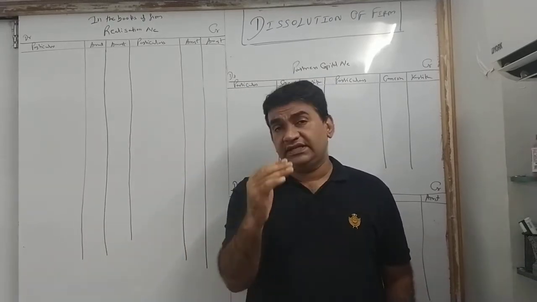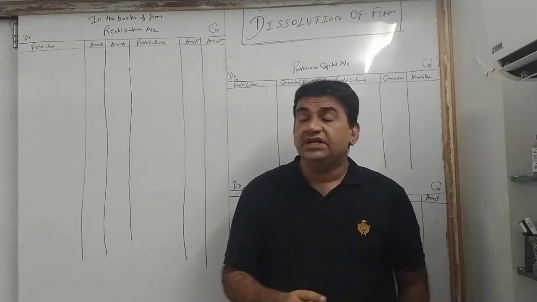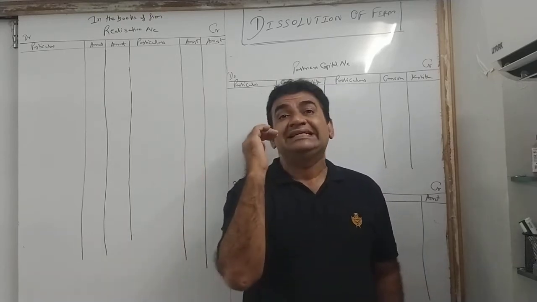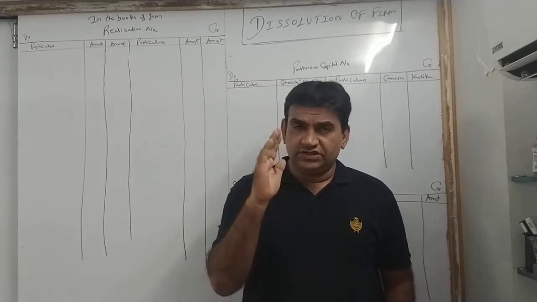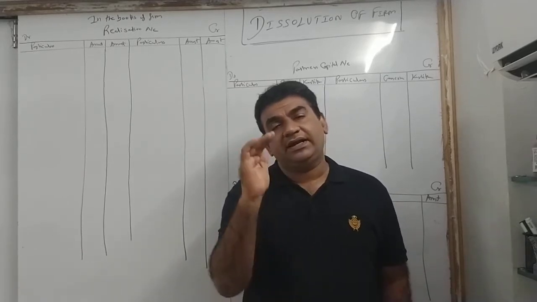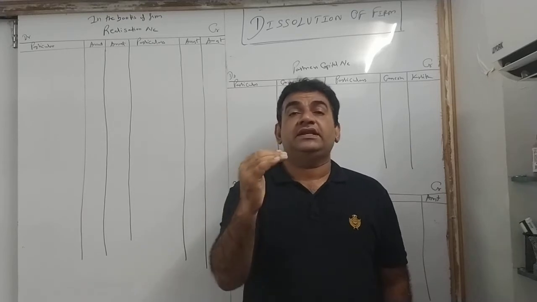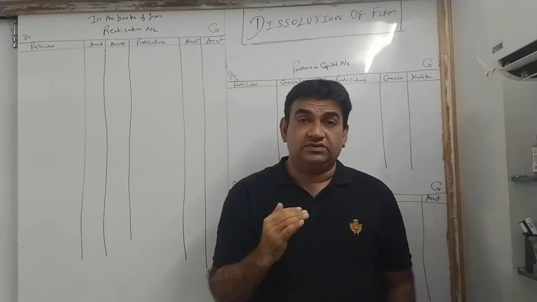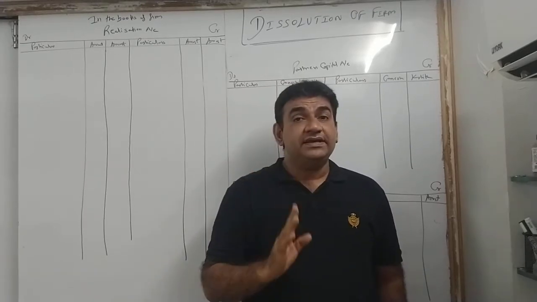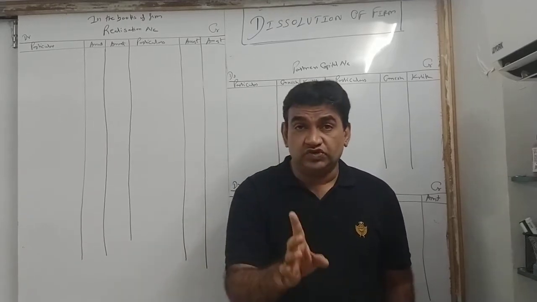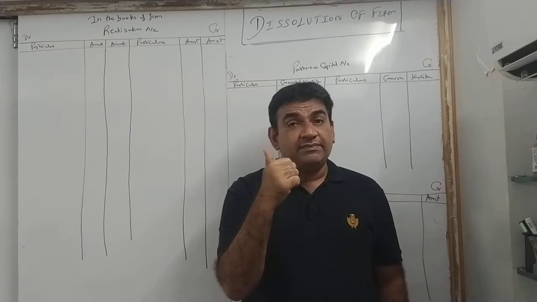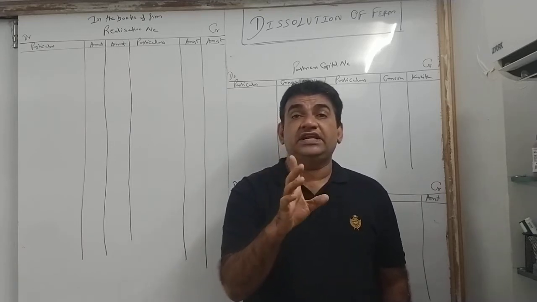As compared to final accounts and admission, you will find this chapter comparatively easier. It's not that big a chapter also. It's a small chapter, but not a very small chapter, but definitely much smaller than admission and final accounts. Now, in this there are very high chances they can ask you journal entries also. Dissolution is the only chapter where the highest chances of journal entry come.